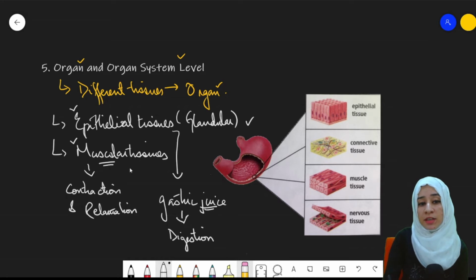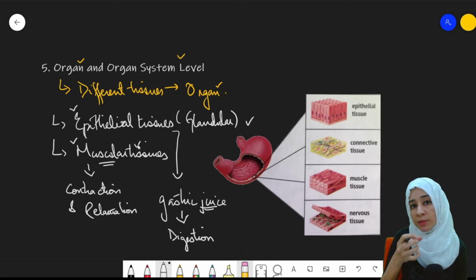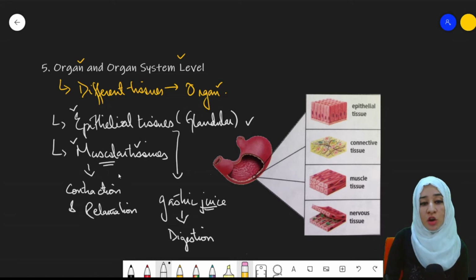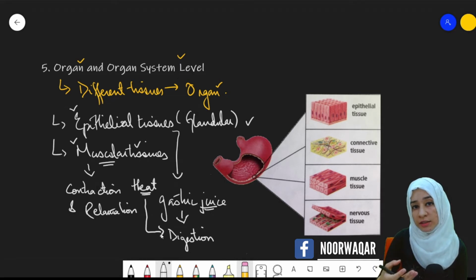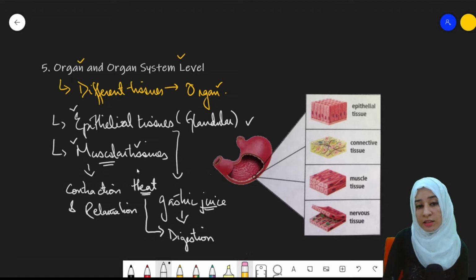The same process occurs in the stomach. When the muscles present in the stomach start contracting and relaxing, they result in the formation of heat, and that heat helps in the process of digestion. The breakdown of the food particles will be accelerated.